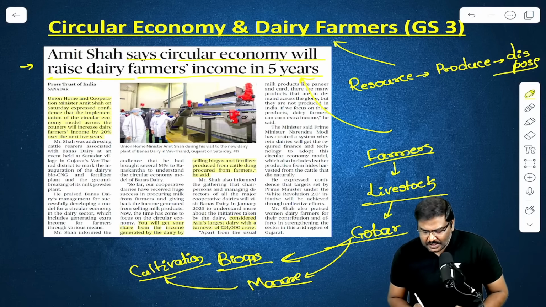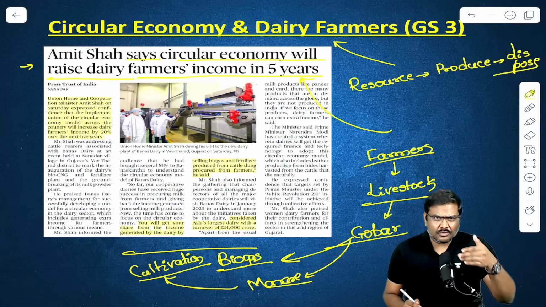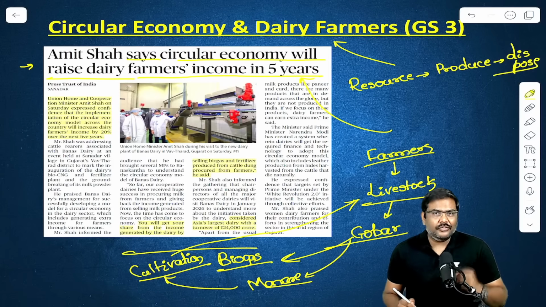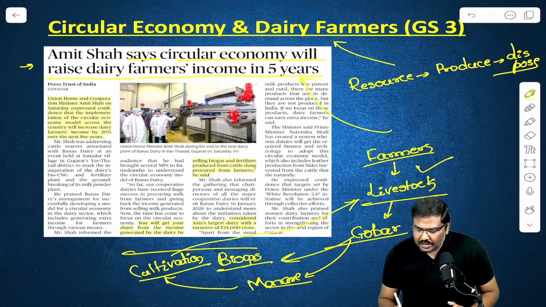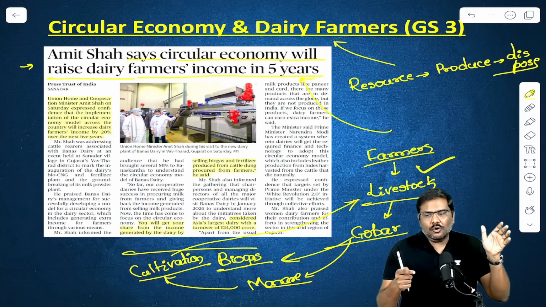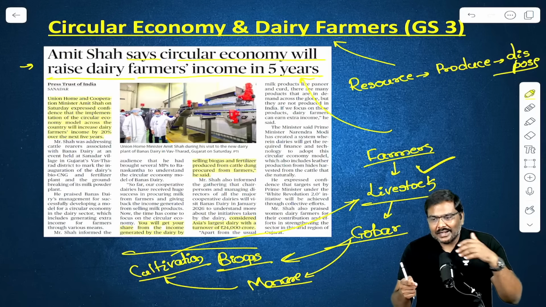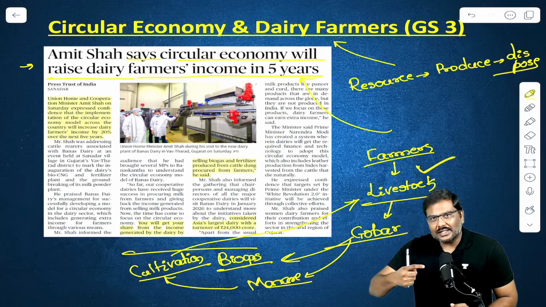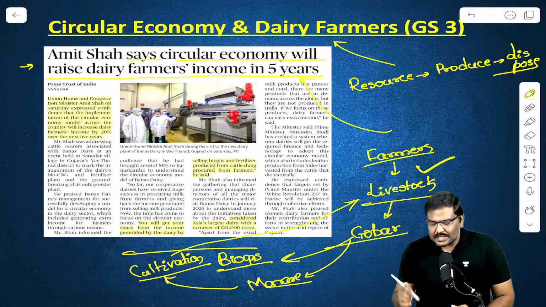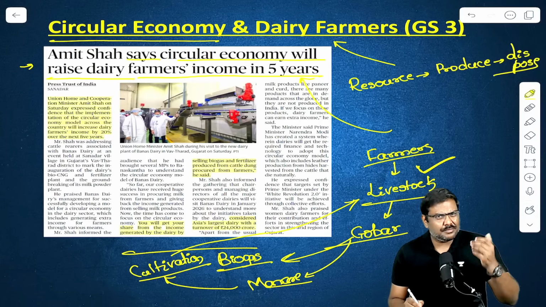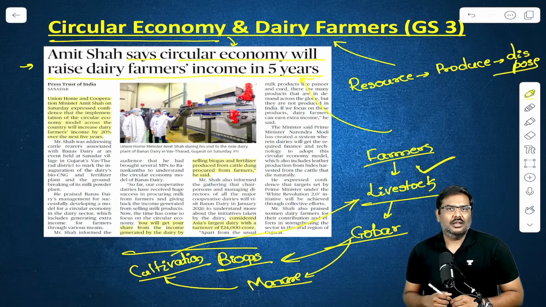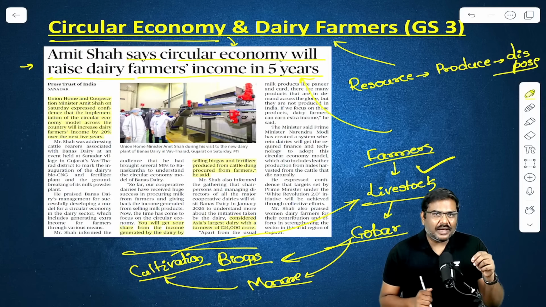And there is energy supply through biogas, and after the cultivation is done, the feed can be used to supply fodder for the livestock. So rather than simply discarding the output, we are using the output again as an input in a circular manner. This is basically circular economy in the context of the dairy sector. That is what is being discussed by the minister here.